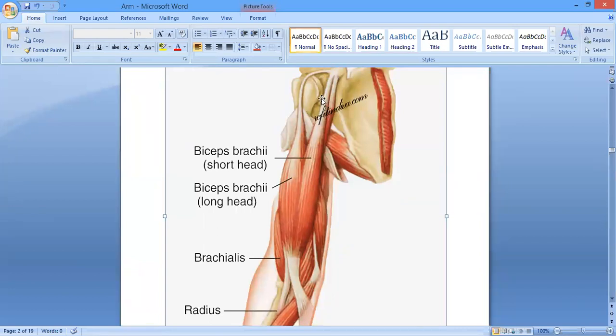Is it clear? और एक और चीज है जी, ये देखिए long head कहाँ से आ रहा है? It's coming from the supraglenoid tubercle, so it is going to support, ठीक है? It prevents the upward dislocation of the humerus, ठीक है जी? इसे ह्यूमरस को ये ऊपर से सपोर्ट कर रहा है, so that it should not be dislocated. Is it clear, ji?